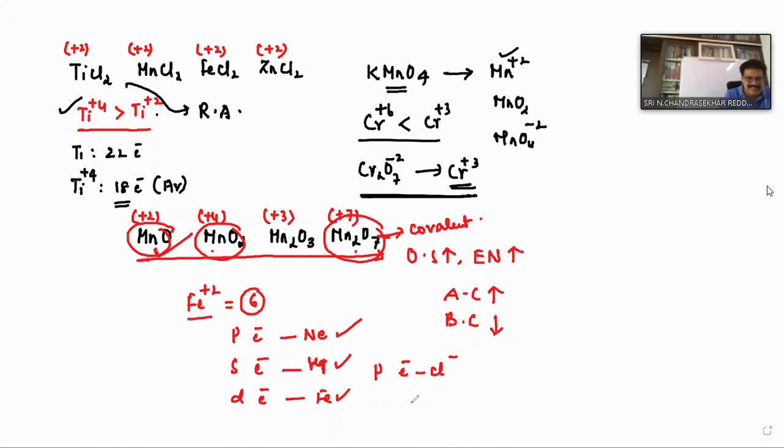12. Because what is the configuration? 1s2, 2s2, 2p6, 3s2, 3p6. How many p electrons? 12. Therefore, what is the answer? This.